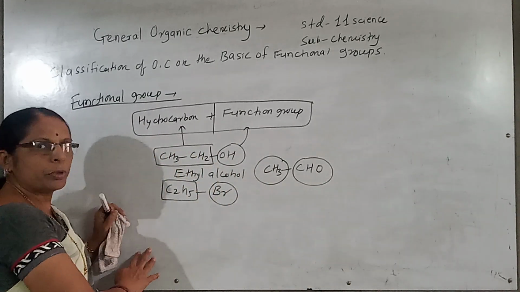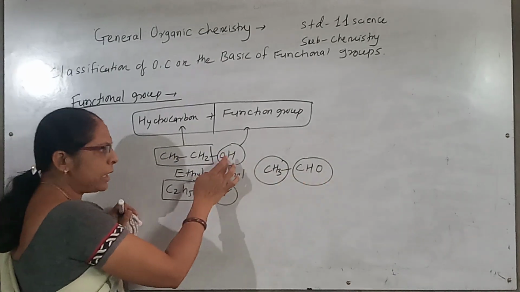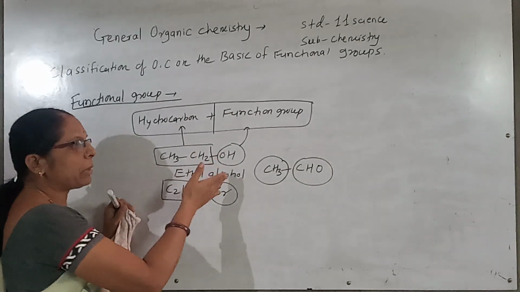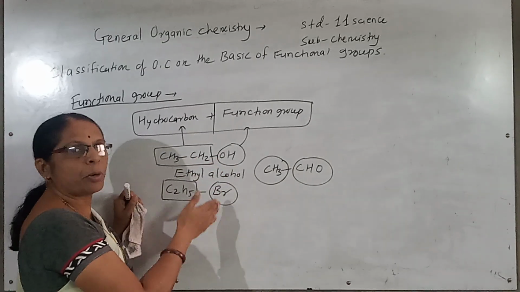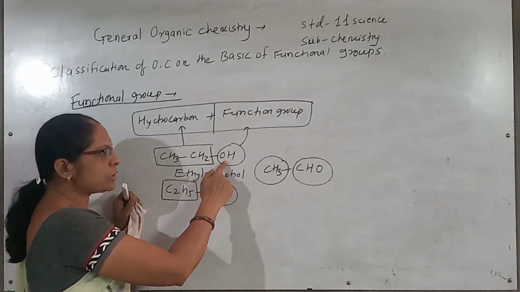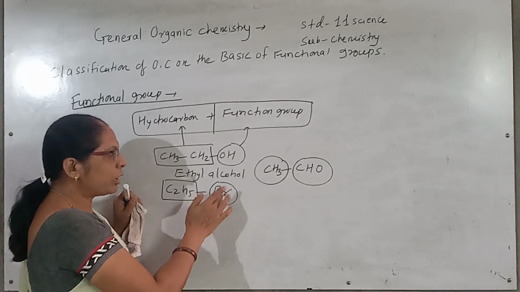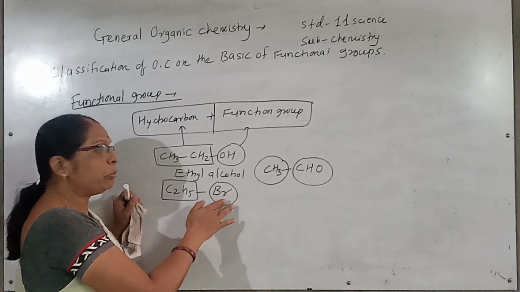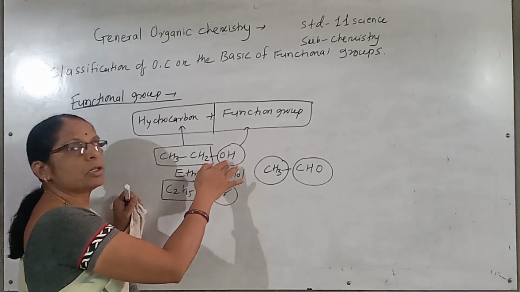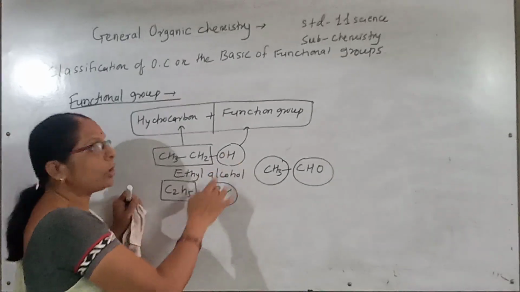A functional group is an atom or a group of atoms which can determine the characteristic properties of that compound. It means if the functional group changes, the organic compound changes. So whatever property belongs to this organic compound is due to this functional group. So a functional group is an atom or a group of atoms.